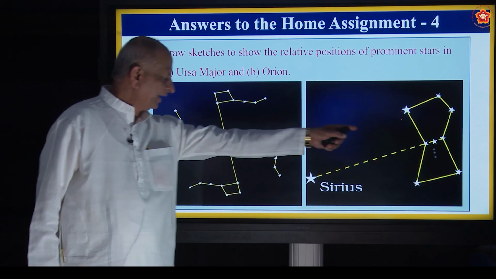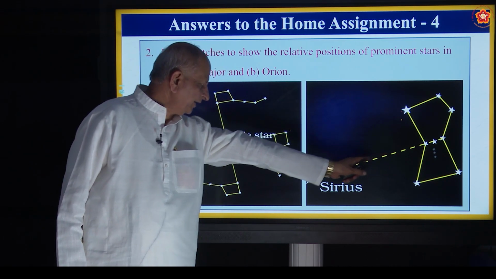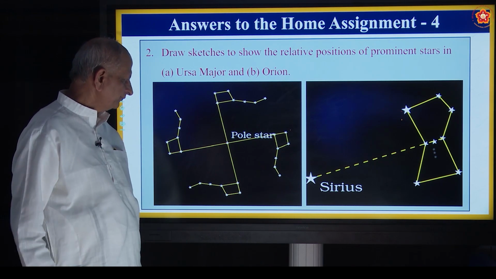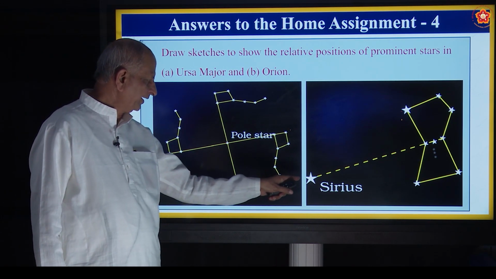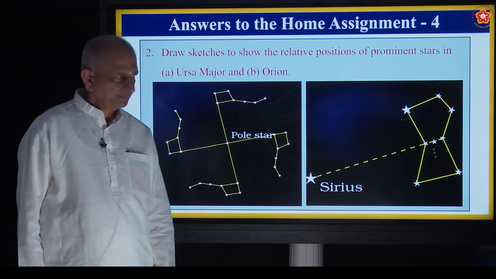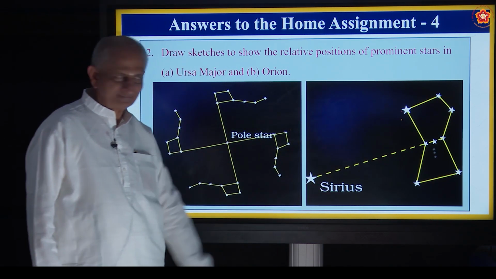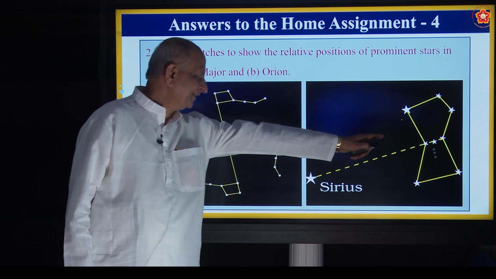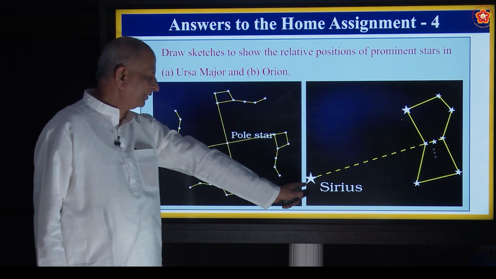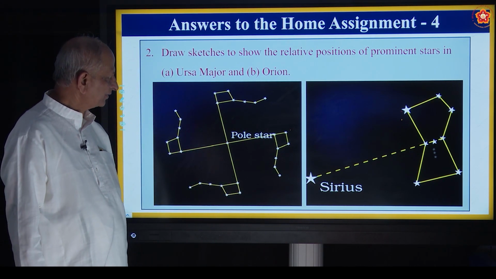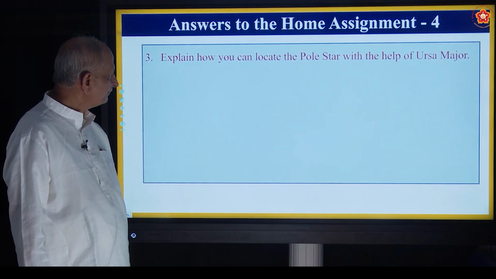So, these three stars, if you draw a line towards the west, you find the star called Sirius. So, you must imagine a line. Of course, you cannot draw a line in this scale and all. So, just at the line of these three stars, you find one more bright star there called as Sirius. Okay, that is how you draw the diagram.